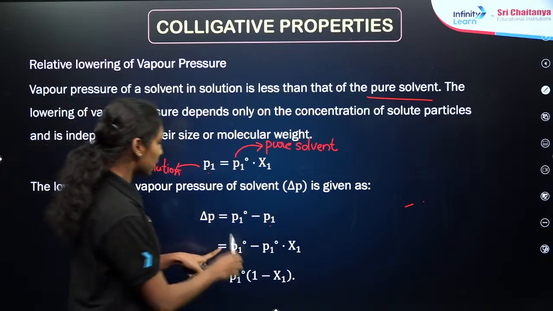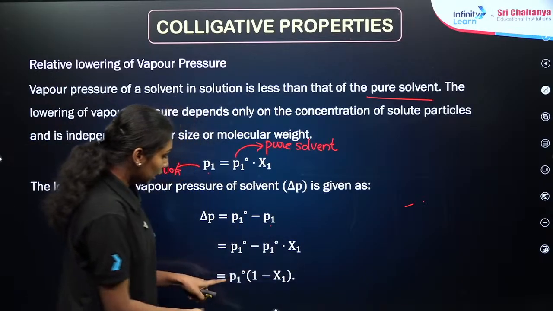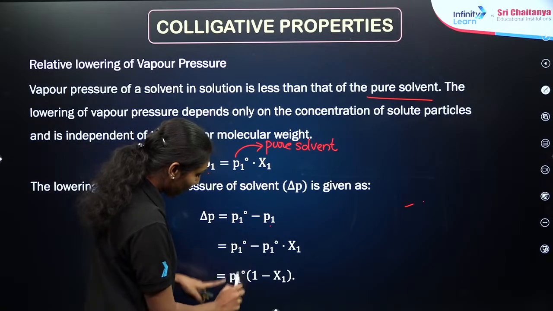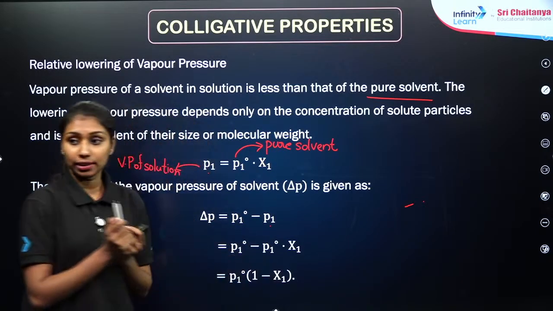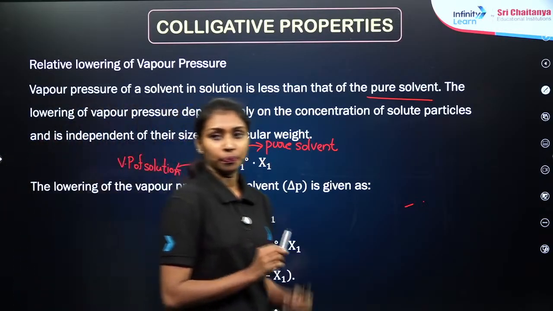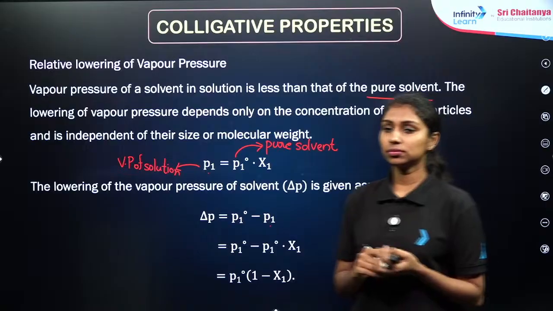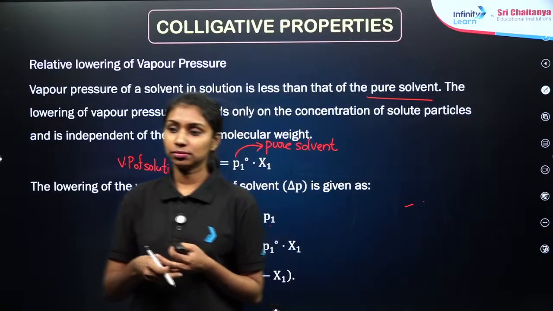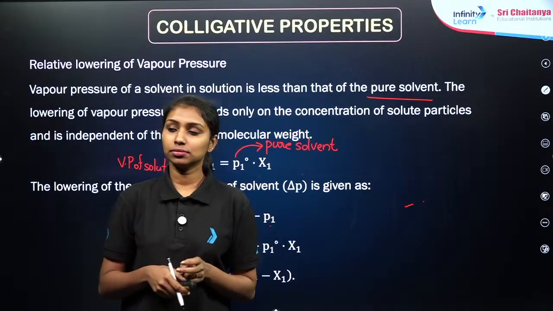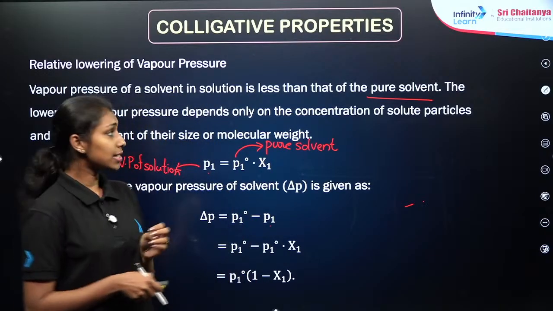So P1° minus P1° into χ1. Now I am taking P1° outside. So what we are observing here is P1° into (1 minus χ1). Clear? Is there any doubt?